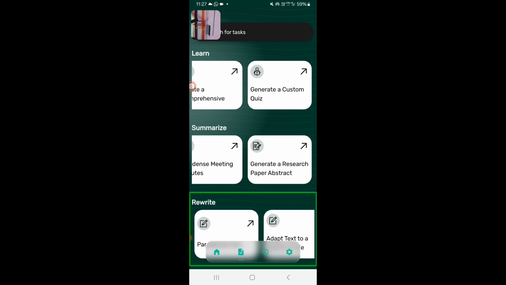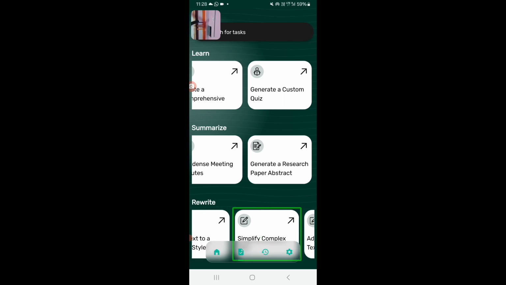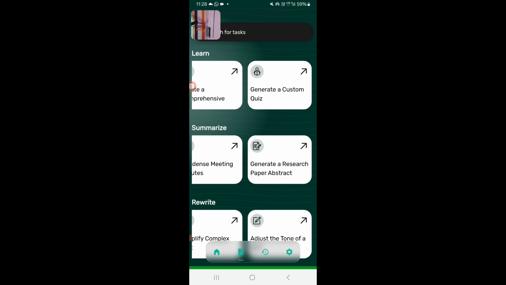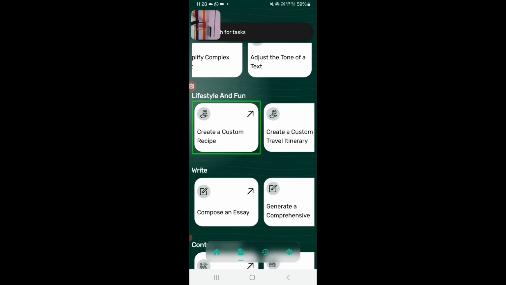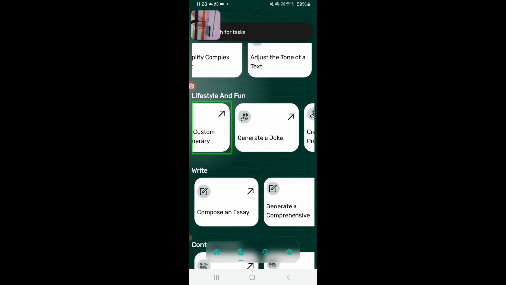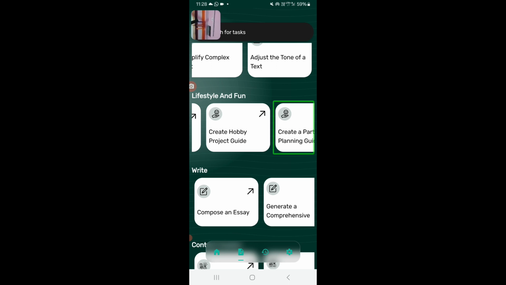Rewrite. Paraphrase text. Adapt text to a specific style. Simplify complex text. Adjust the tone of a text. Lifestyle and fun. Create a custom recipe. Create a custom travel itinerary. Generate a joke. Create hobby project guide. Create a party planning guide.